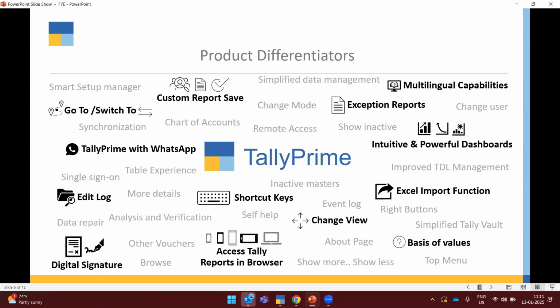All information will be visible to the admin, who can go through all the information and rectify it. And also change view and also digital signature.